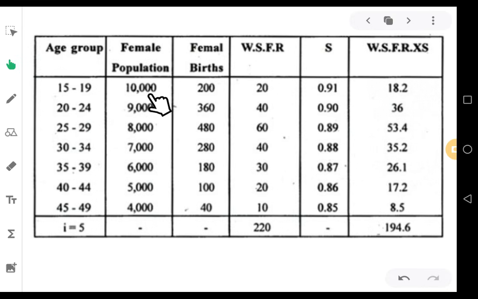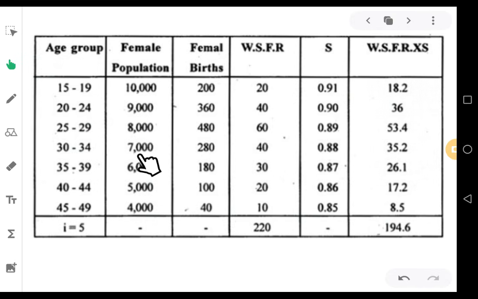Let us see the first one. 200 female births divided by 10,000 into 1000, you will get 20. For the next age group, 360 divided by 9,000 into 1000, you should get 40. Then 480 divided by 8,000 into 1000, you should get 60.